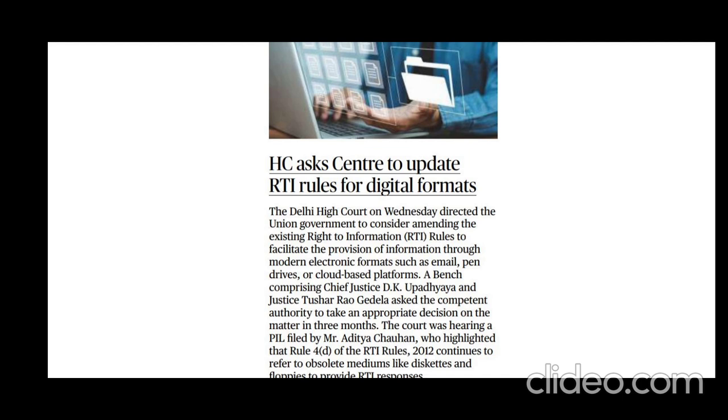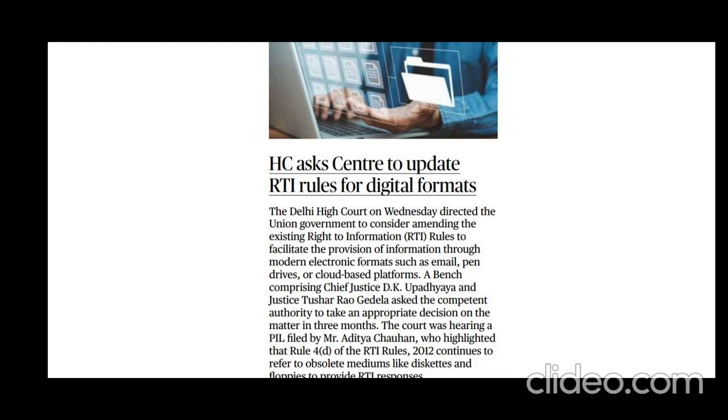So this is the reason why the Delhi High Court has come up with a direction to the union government to update the RTI rules as per digital formats. That is nothing but going for the modernization of RTI with emails, pen drives, or cloud based platforms, so that it will be easy for the present generation to have access to information. There is nothing more than this.